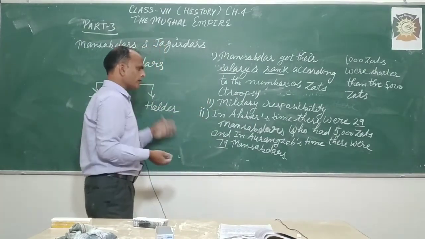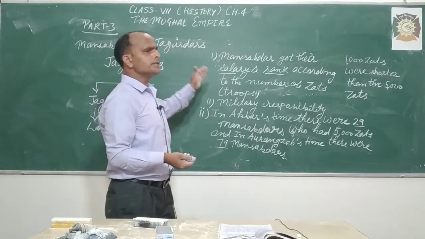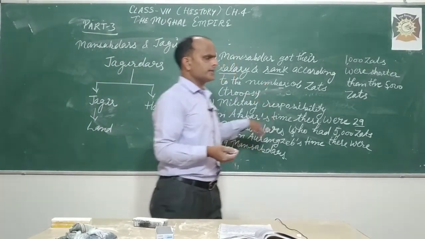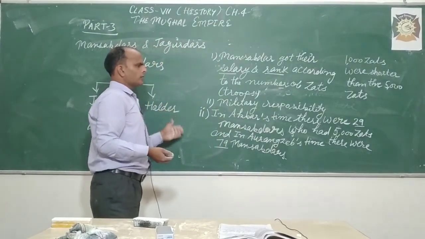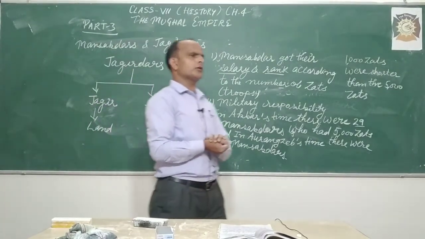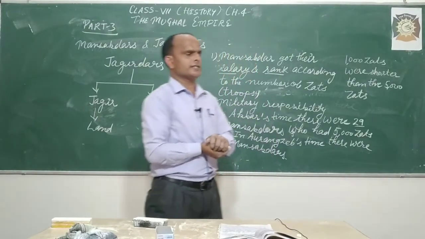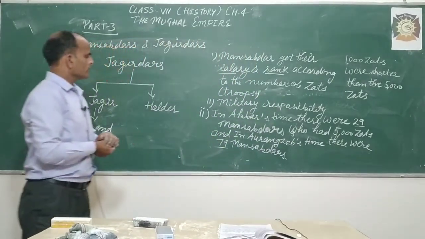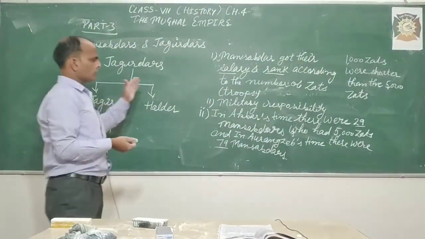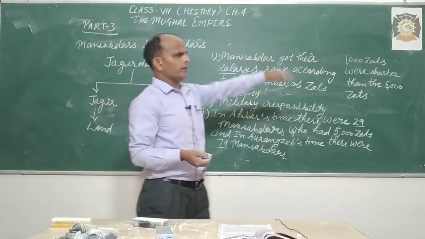This affected the peasantry system, the condition of peasants in Aurangzeb's time. Aurangzeb couldn't control it because of his sons' rebellion, so in Aurangzeb's time it was totally disturbed.